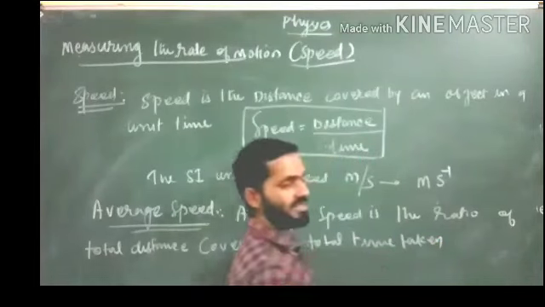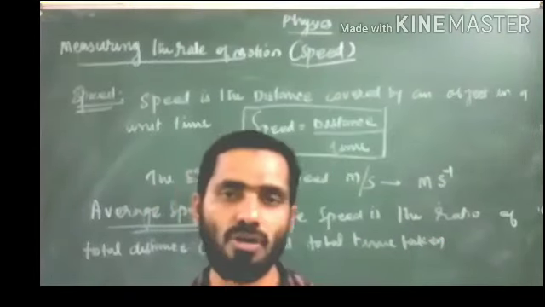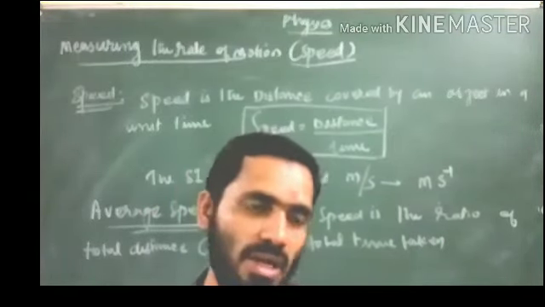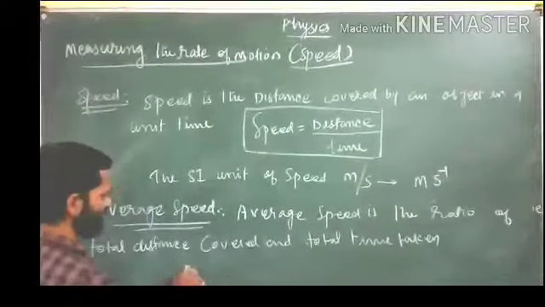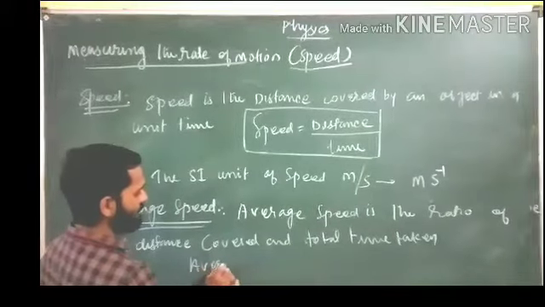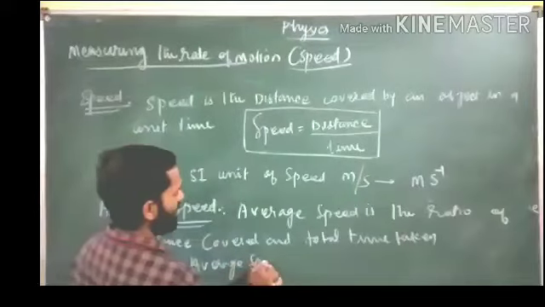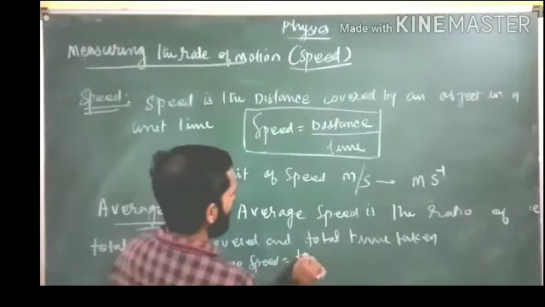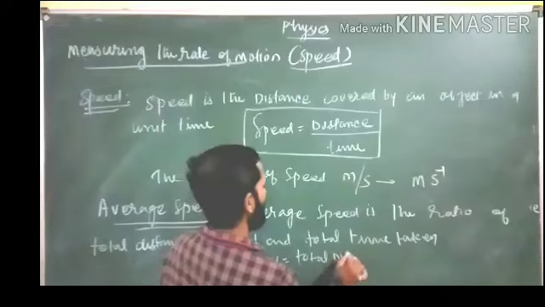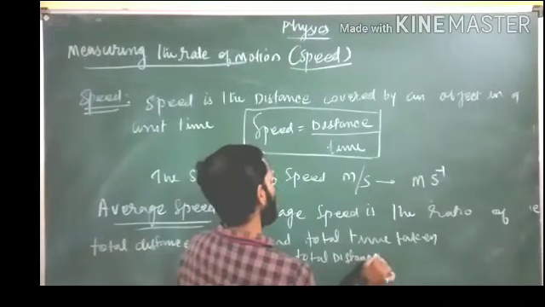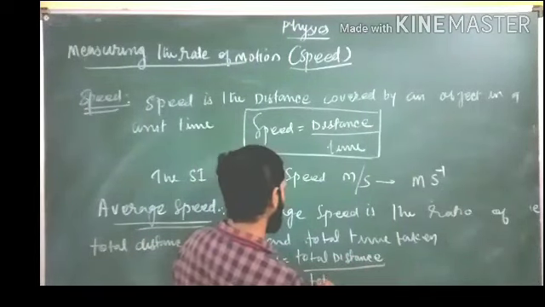So average speed equals total distance divided by total time.